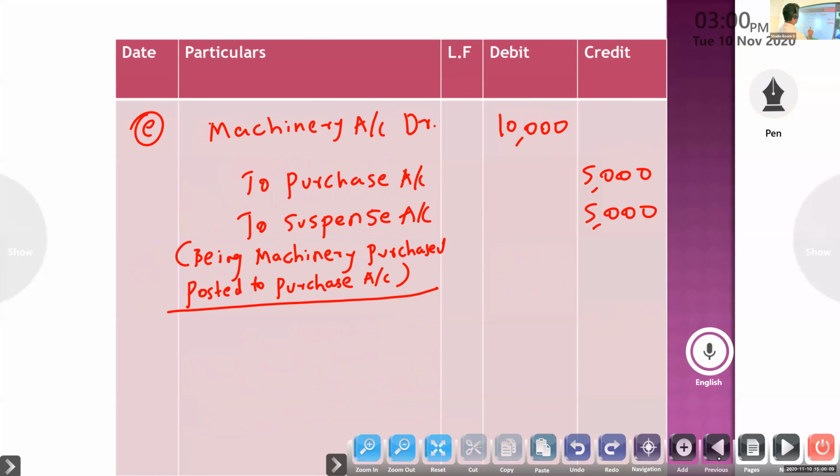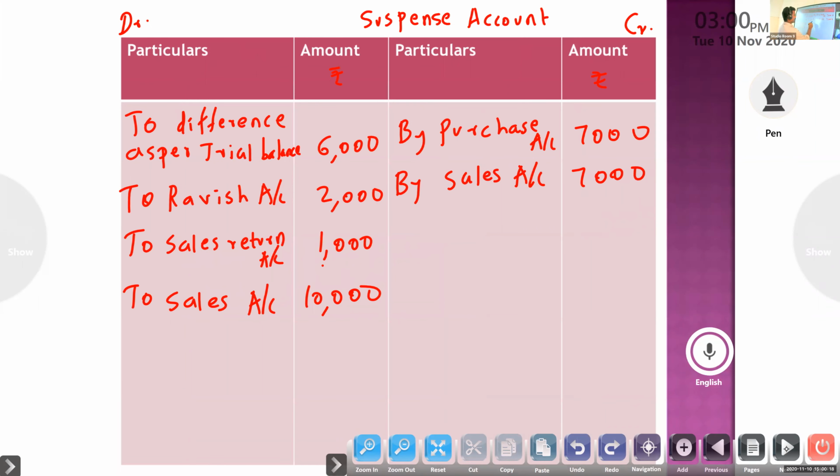Next one more. Here also credit is suspense, debit is machinery, amount 5,000. Credit is suspense by machinery, opposite aspect. Suspense amount is 5,000.